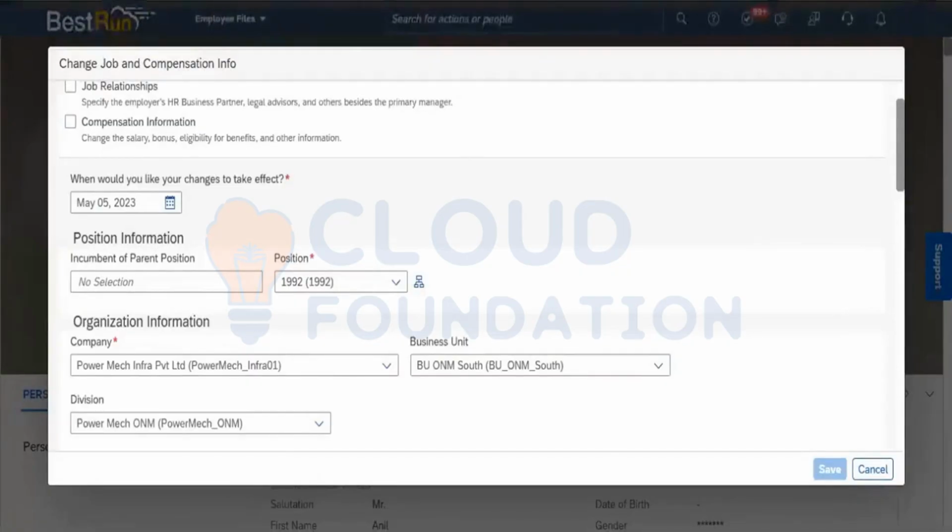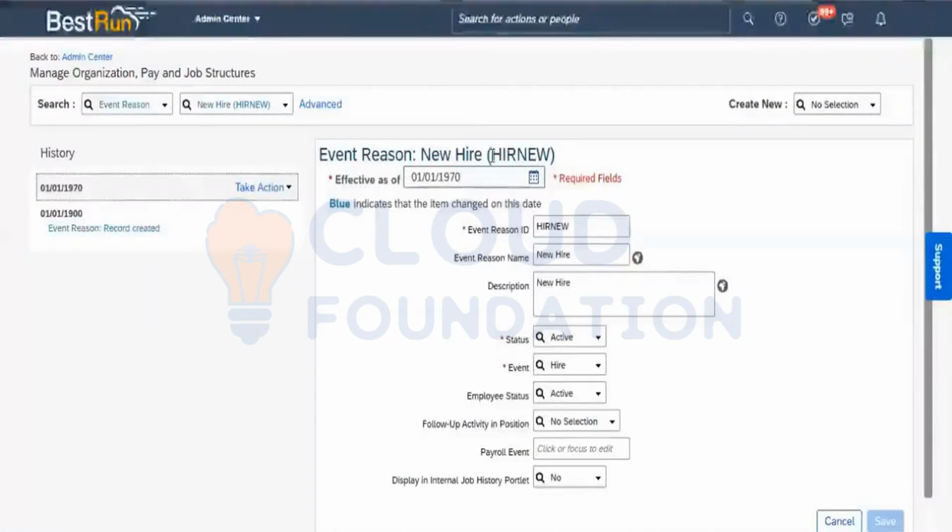Although we have created the event reason, the system needs to know: this is the action, when this action is performed this is the event, and this is the event reason for that particular action. That is only possible when, according to that action, the event reason is triggered, which you have to notify to the system.